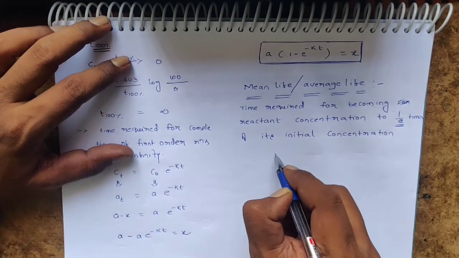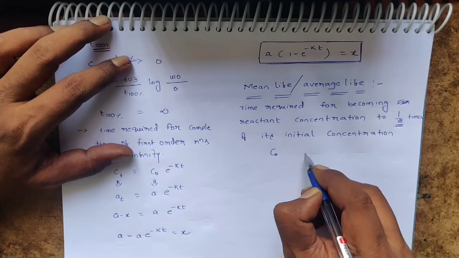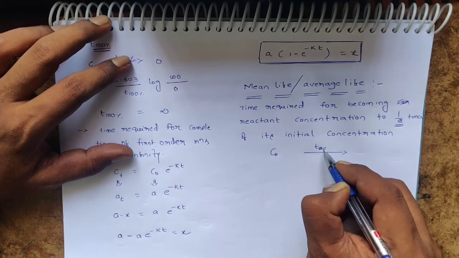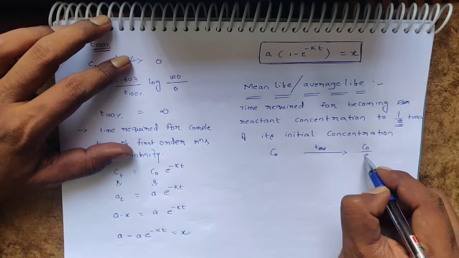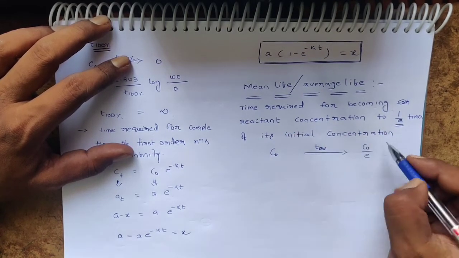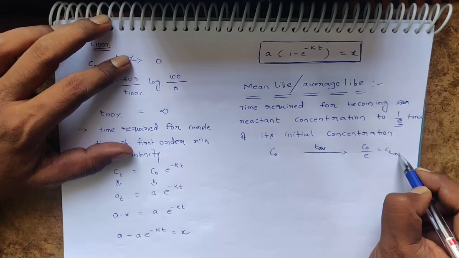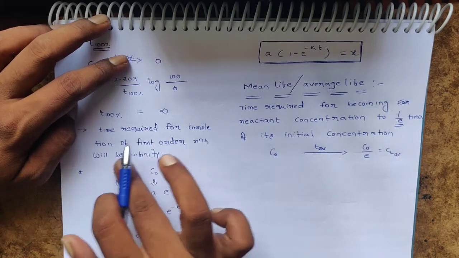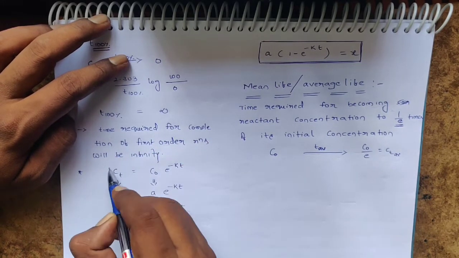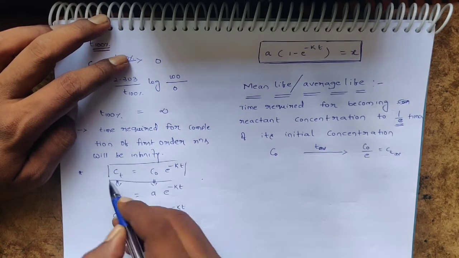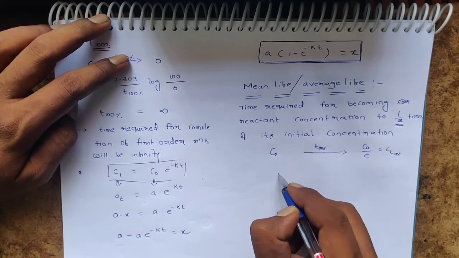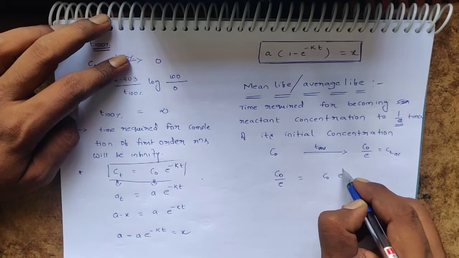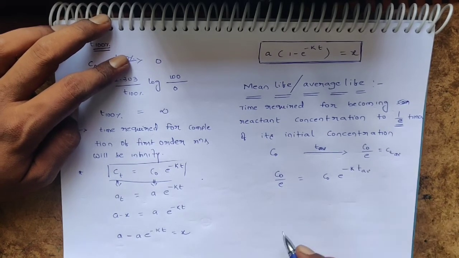So here let us consider the initial concentration as C0. After time T average, its concentration becomes C0 by e. So it is Ct, that is at T average. Shall I substitute this in this expression? Ct, which is C0 by e, is equal to C0 e power minus k T average.